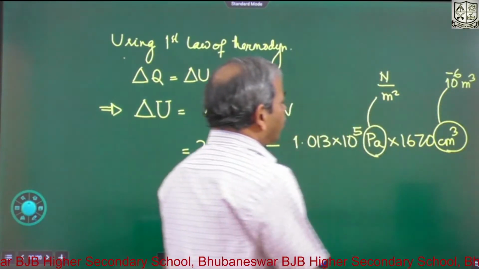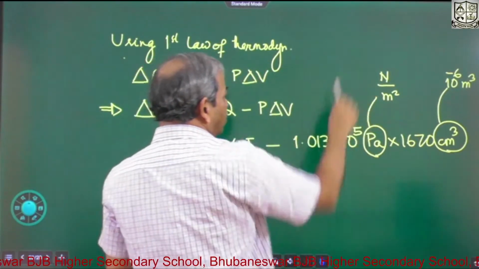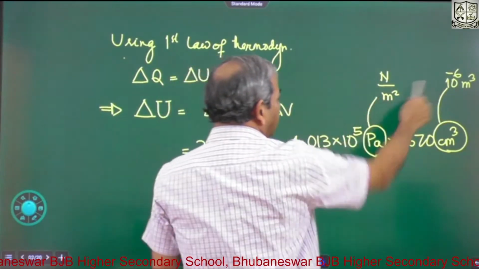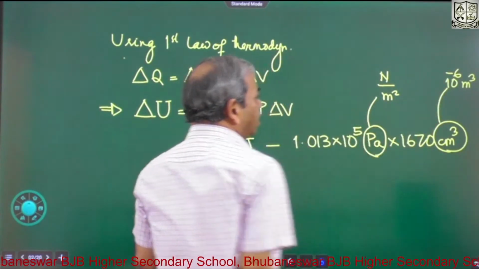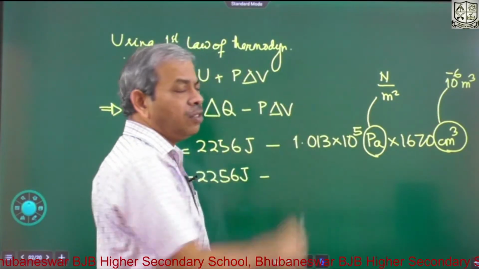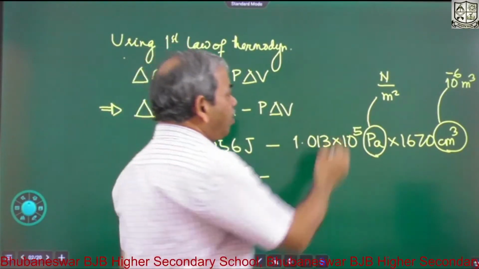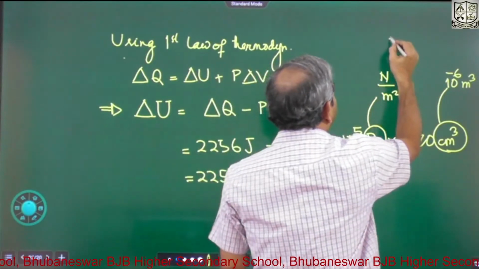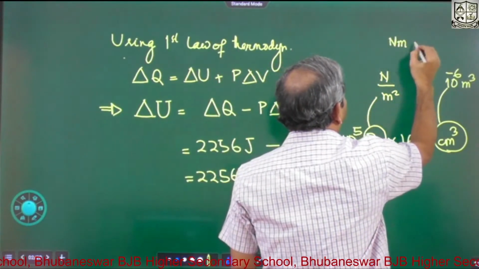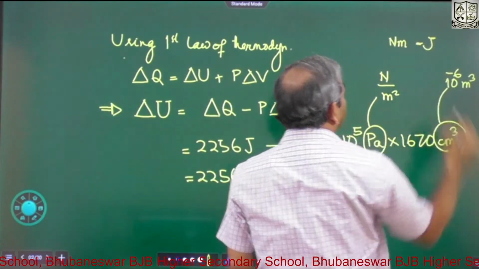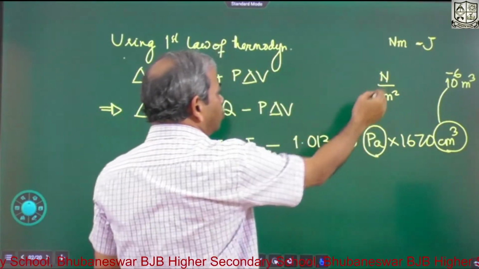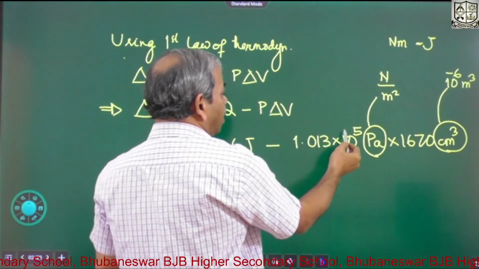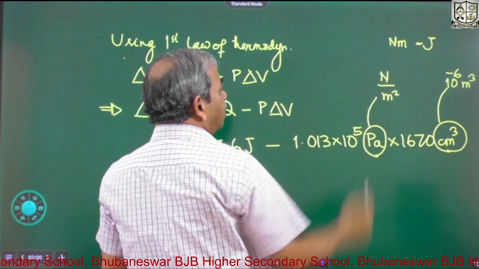When you multiply them, meter square cancels, so Newton meter will remain, and Newton meter is nothing but joule. So this is joule, 10 to the minus 6 times 10 to the 5, so it will be 10 to the minus 1, then it is joule.